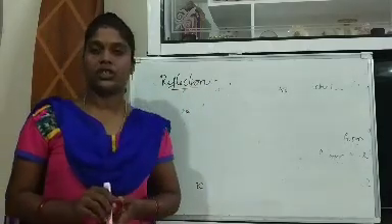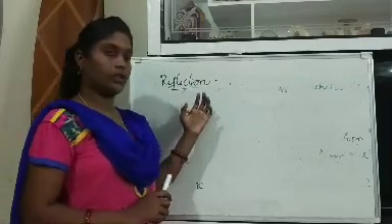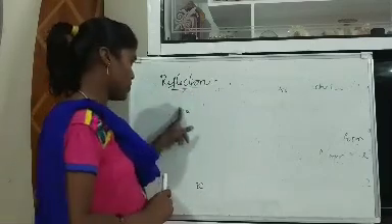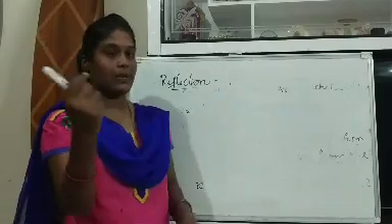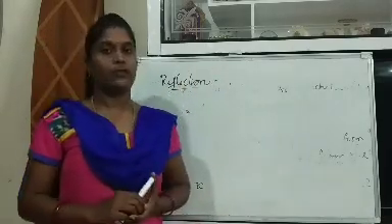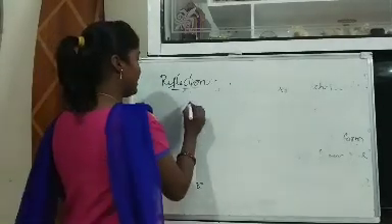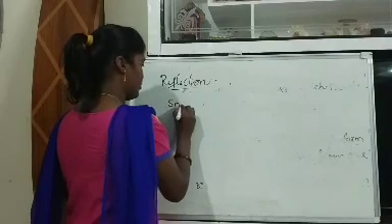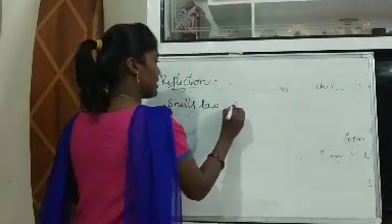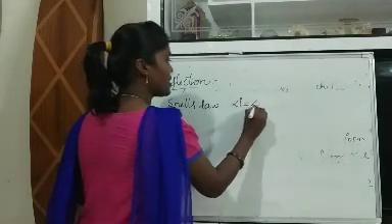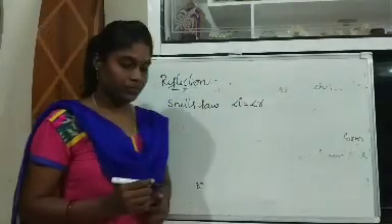This reflection phenomenon is obeyed by sound as well as light. Here we are learning for light. So reflection means when light touches a surface, it will come back. This phenomenon is called reflection. In this we have Snell's law also. Angle i equals angle r. Incident angle will be equal to reflected angle. This is called Snell's law.